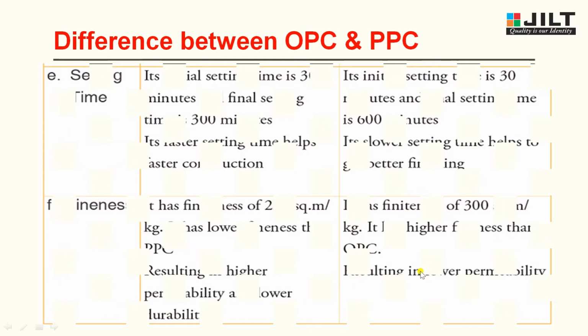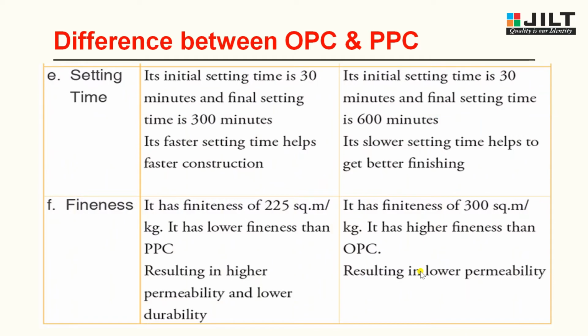A few more properties are available to get the difference between OPC and PPC. Another property is setting time. For OPC, the initial setting time is 30 minutes and the final setting time is 300 minutes. Its faster setting time helps faster construction. Whereas for PPC, the initial setting time is 30 minutes and the final setting time is 600 minutes. Its slower setting time helps to get better finishing.